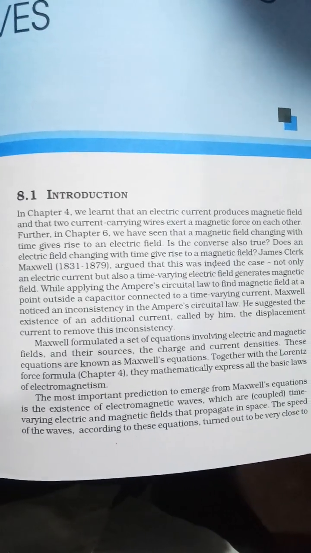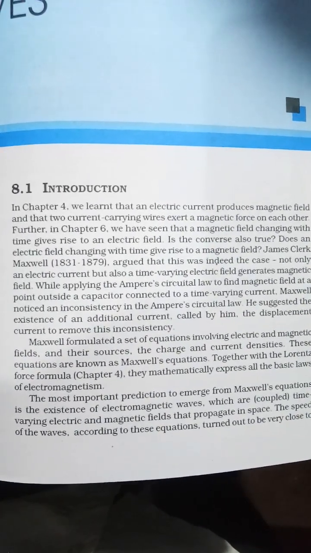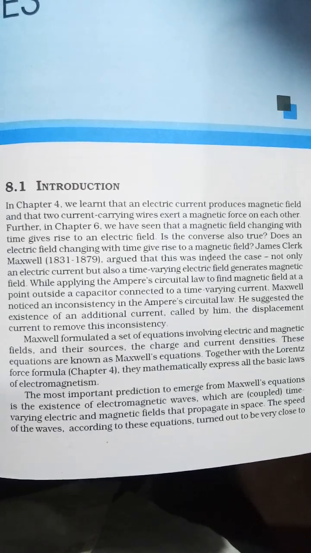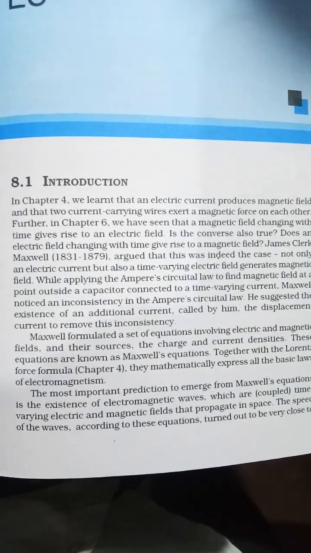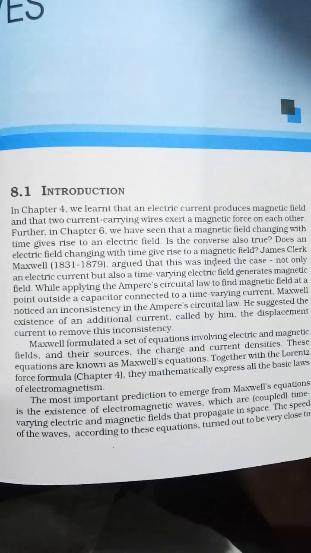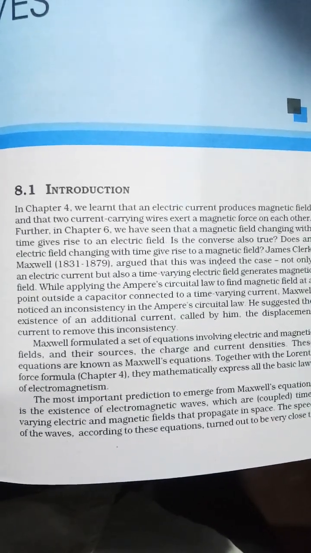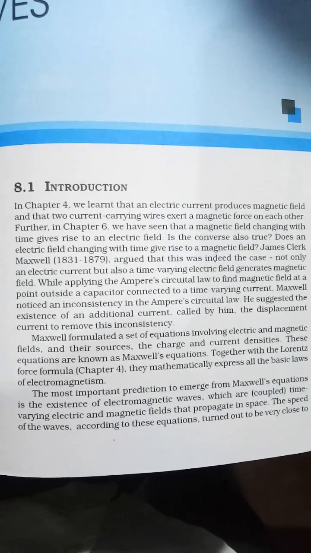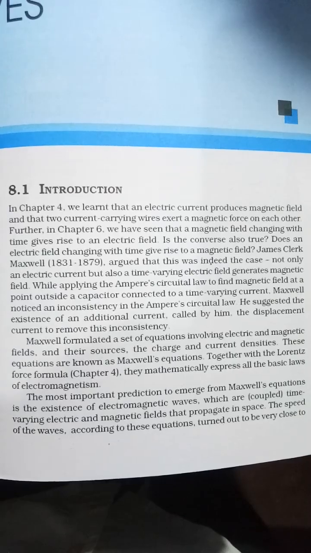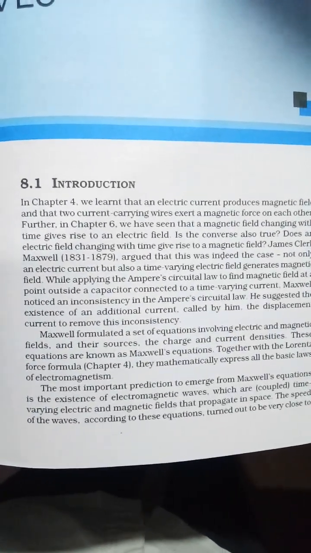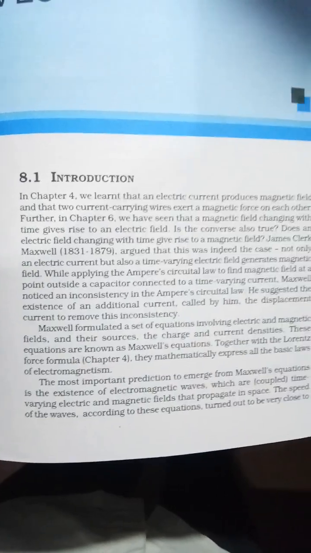While applying the Ampere circuital law to find the magnetic field at a point outside a capacitor connected to a time varying current, Maxwell noticed an inconsistency in the Ampere circuital law. He suggested the existence of an additional current, called by him the displacement current, to remove this inconsistency.